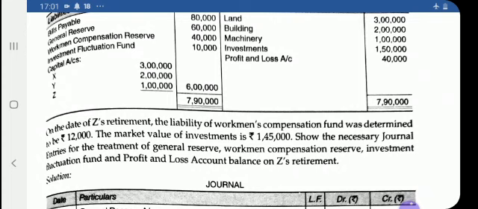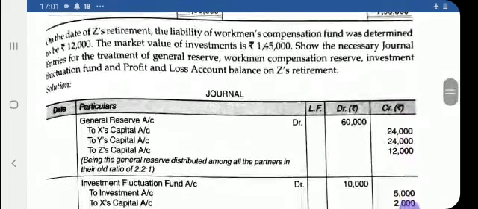I think this point is clear to you, how you will reduce the balances of reserves. If any additional information is given relating to this topic, you just deduct that amount, and the remaining amount you transfer to all partners' capital accounts. Now the question asks for the necessary journal entries for the treatment of general reserve, workman compensation reserve, investment fluctuation fund, and profit and loss account balance. So see here, the solution is given.